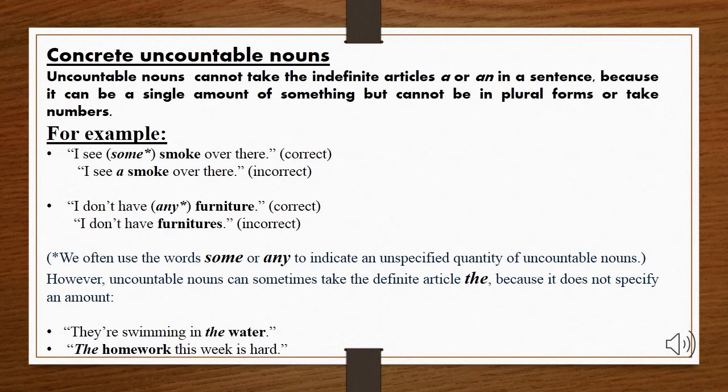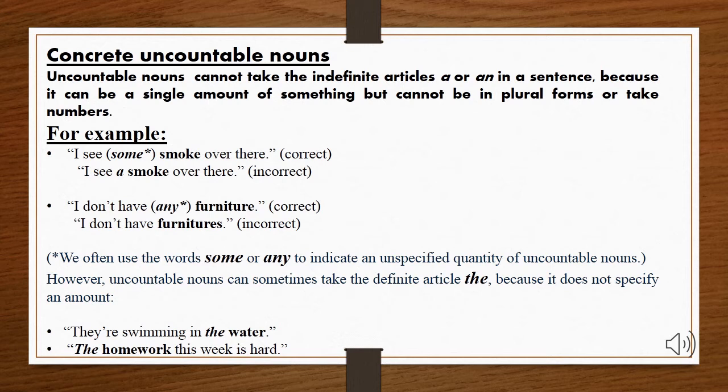It will be inappropriate. Now, in the second example, you can see I have written I don't have any furniture. I used any to tell you the unspecified quantity again, but I cannot say I don't have furnitures or two furnitures or one furniture because it will be incorrect. Now you know we cannot use a or an, but we can use some or any for unspecified quantity.